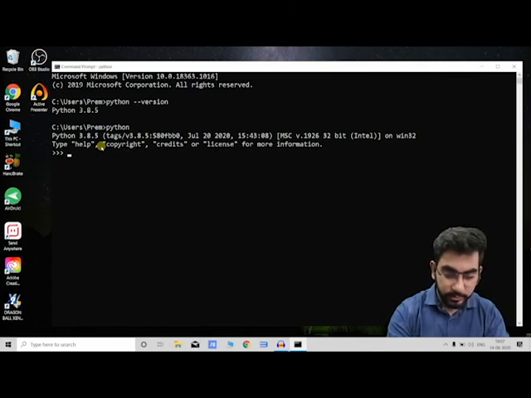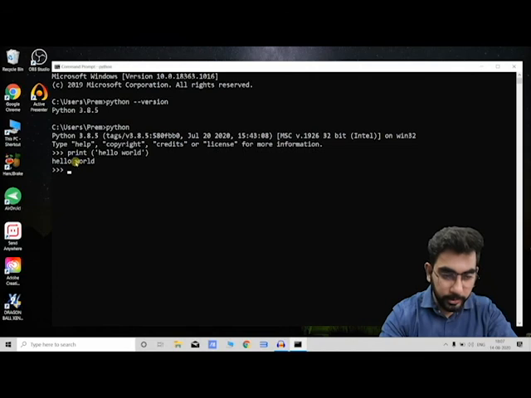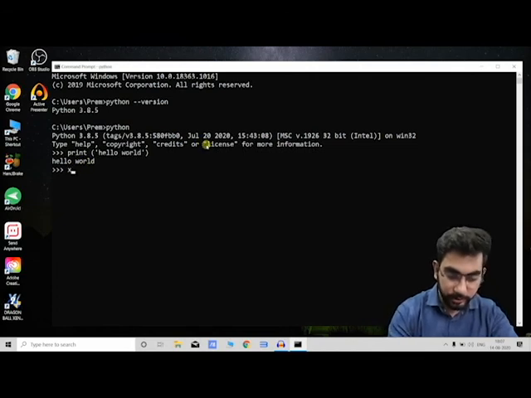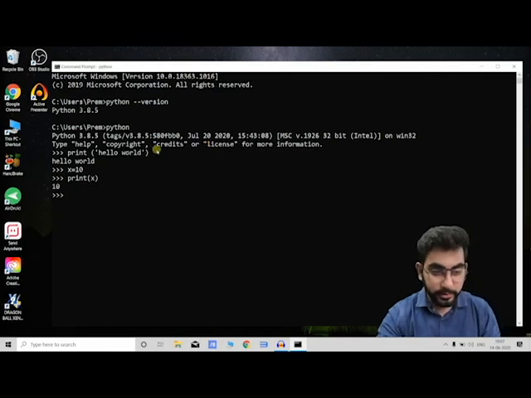For example, let's just write print hello world, and this gives the output hello world. We can also assign variables. x is equal to 10, and let's print it. Print statement, print function, print x, that says 10. Okay,